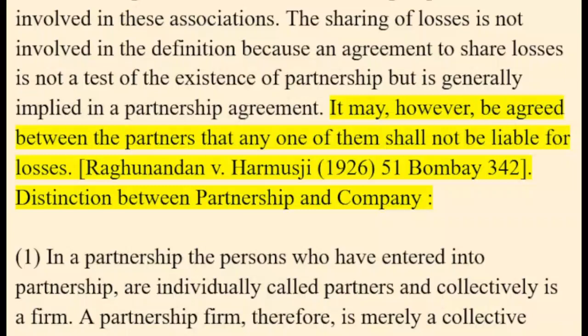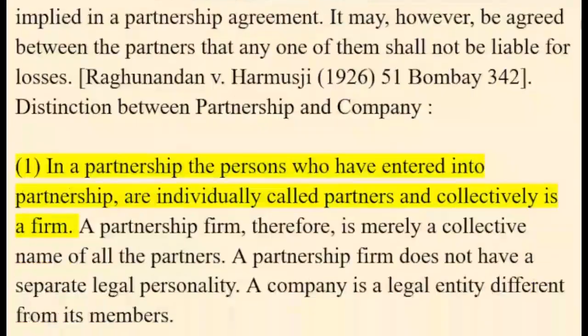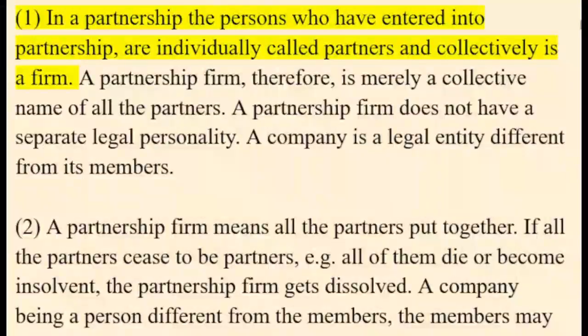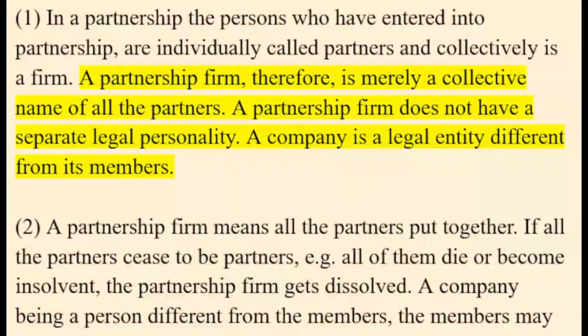Distinction between partnership and company. 1. In a partnership, the persons who have entered into partnership are individually called partners and collectively is a firm. A partnership firm, therefore, is merely a collective name of all the partners. A partnership firm does not have a separate legal personality. A company is a legal entity different from its members.